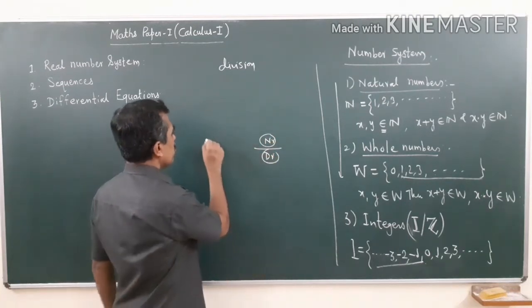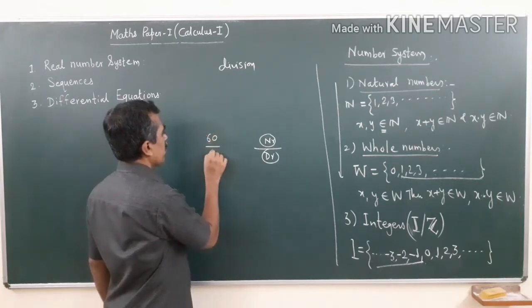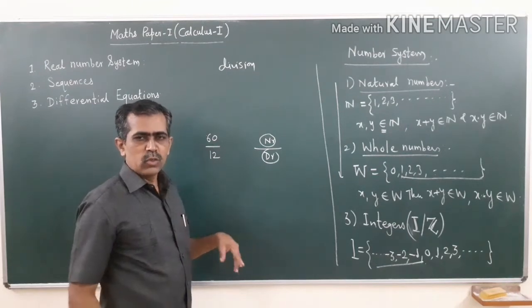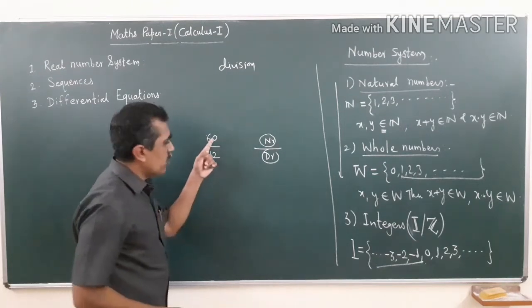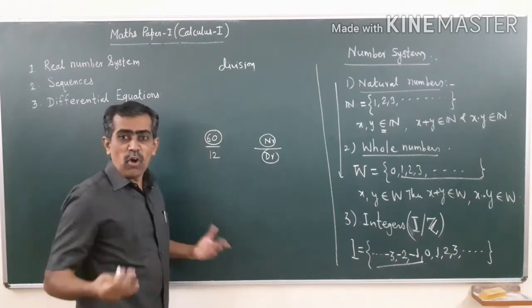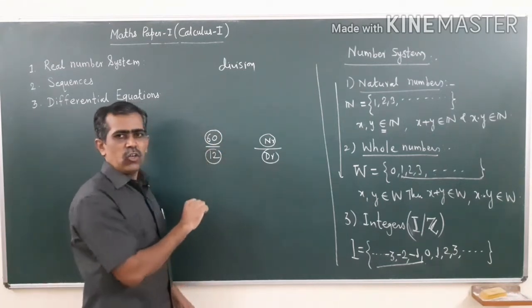For example, suppose you have 60 divided by 12. Why do we do division? We do division to make equal parts of the numerator of what size? Of the size of the denominator.